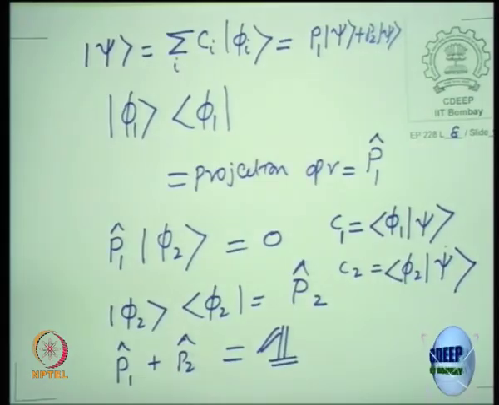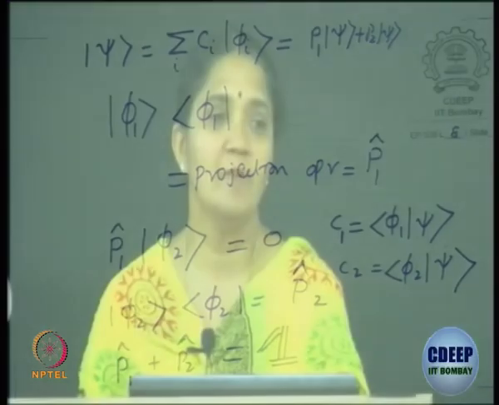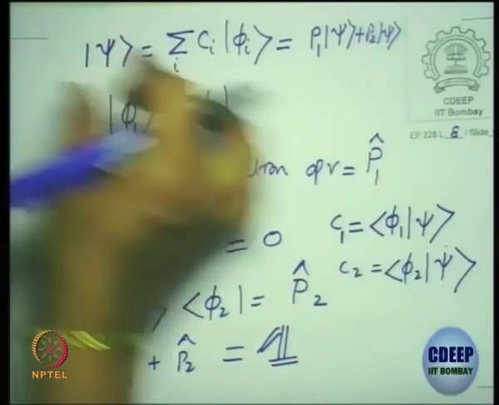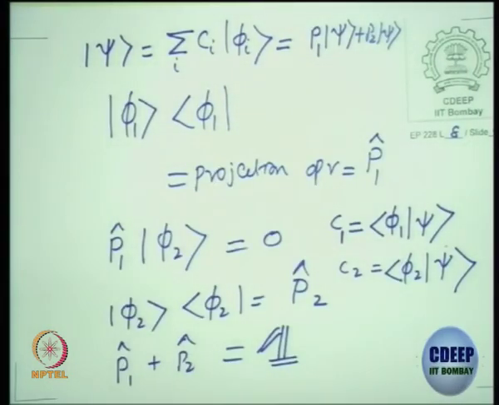Okay. So if you understand these concepts in the two-dimensional vector space, for you to do it for any finite dimensional, infinite dimensional vector spaces, the scheme is the same. Only thing is the number of projection operators will increase, right? You won't have just two, it depends on the number of bases, on the dimension of the vector space, and any arbitrary state can be written as either this linear combination or this. Let me stop here.